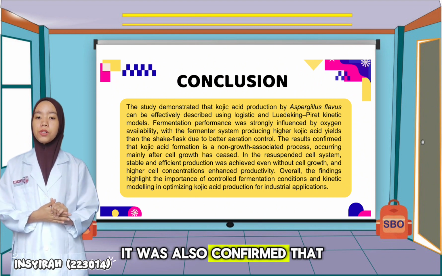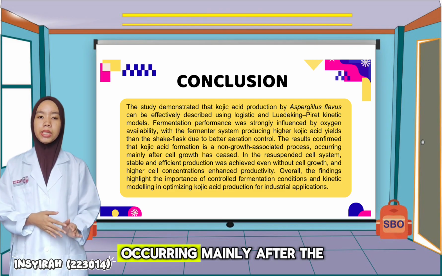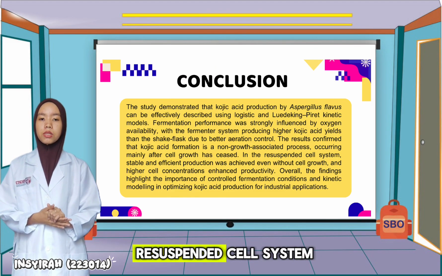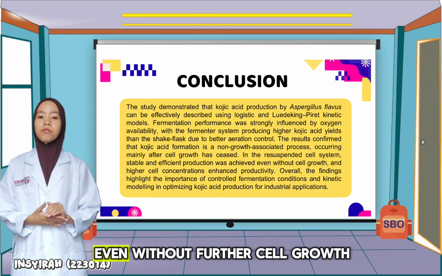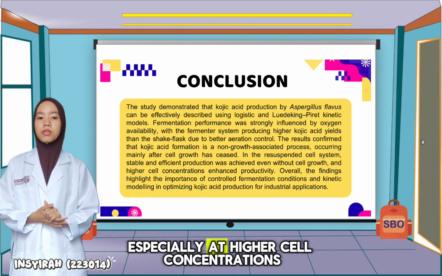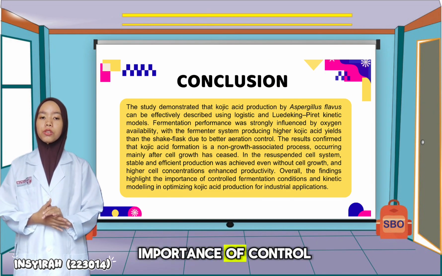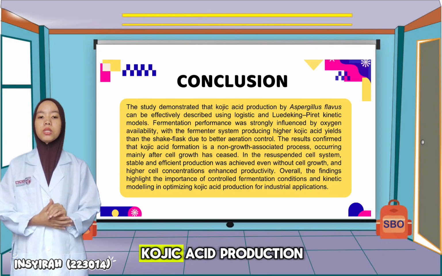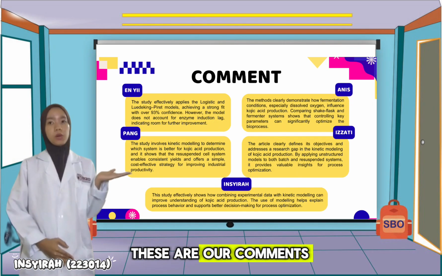It was also confirmed that Kojic acid production is a non-growth associated process, occurring mainly after the cell growth has stopped. And meanwhile, in the resuspended cell system, efficient and stable production was achieved even without further cell growth, especially at higher cell concentrations. So overall, this study highlights the importance of controlled fermentation conditions and kinetic modeling in improving and optimizing Kojic acid production for industrial applications. These are our comments on the journal.